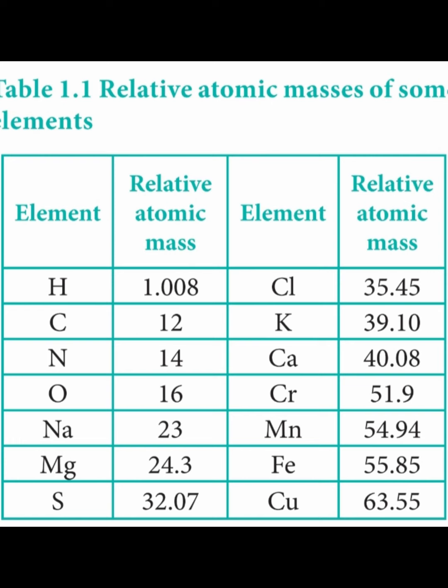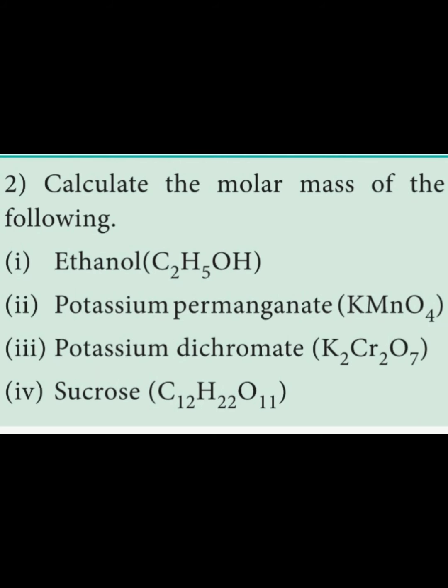Then iron 55, copper 63. By using these atomic mass values, we can easily find out the relative molecular mass of some compounds. So some problems I gave for you to work out. Calculate the relative molecular mass of the following by using the tabular column: ethanol, potassium permanganate, potassium dichromate and sucrose. These 4 problems, calculation of relative molecular mass, I will give as an assignment work.